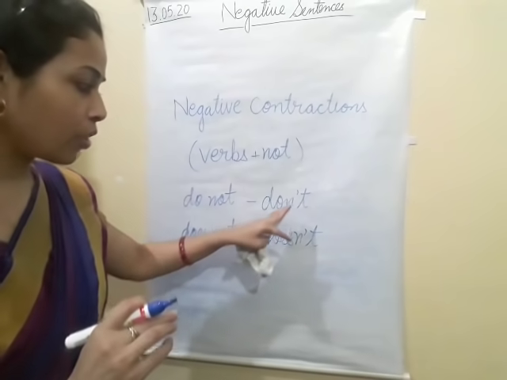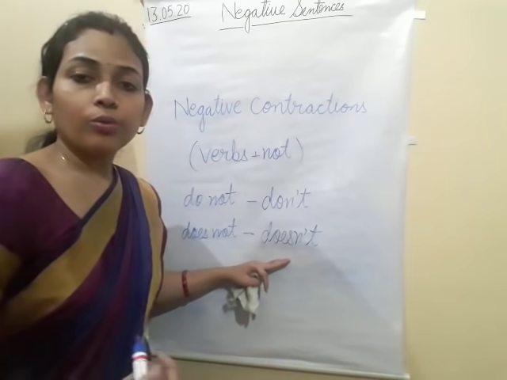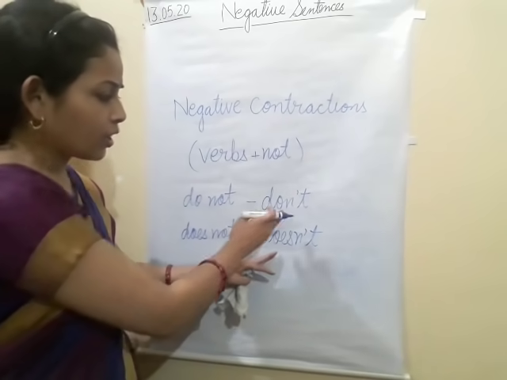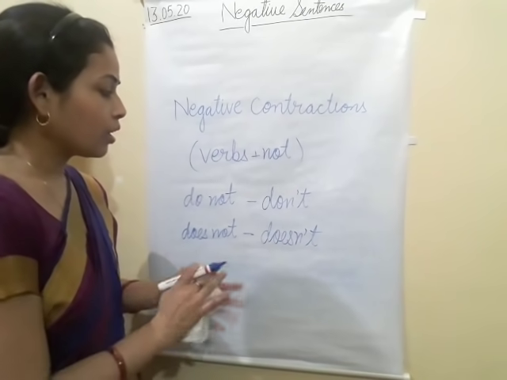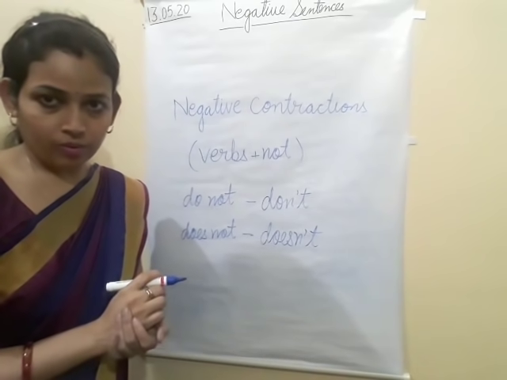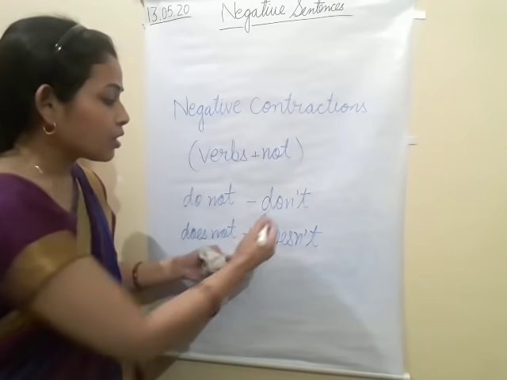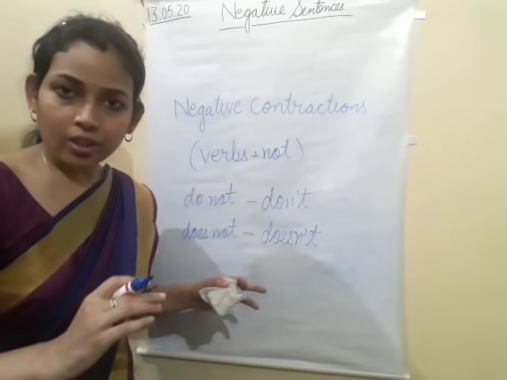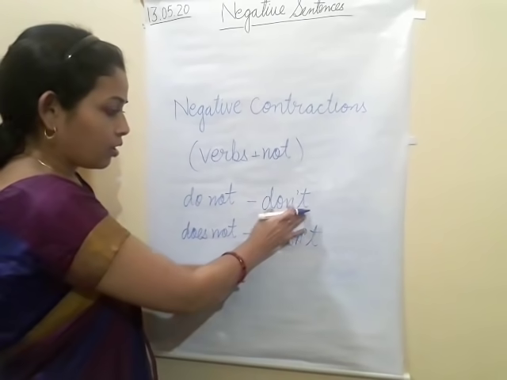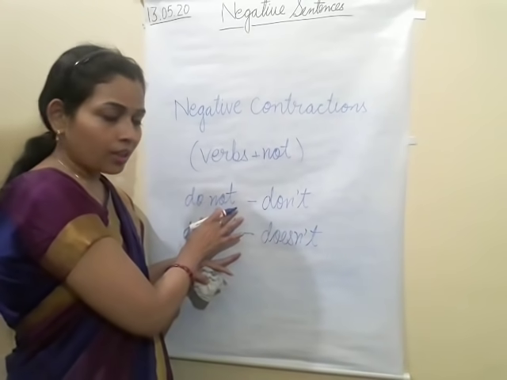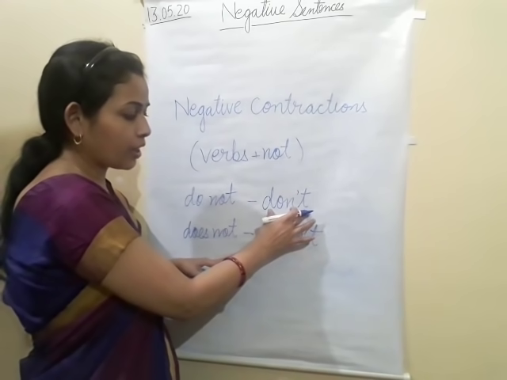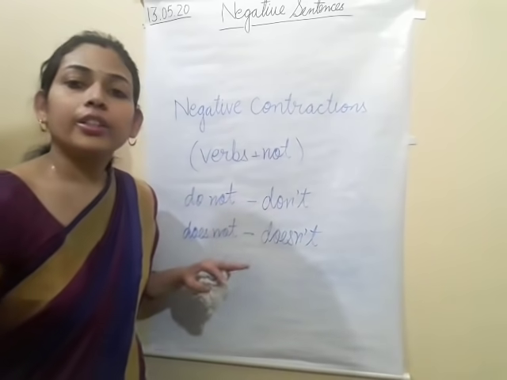I know you have already seen such words in a book or a paragraph. This is called the contraction form. As you can see, "do not" is written here, I made it short, and it has become "don't" and "doesn't."